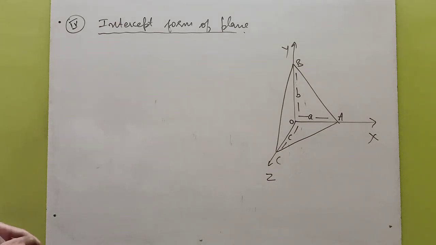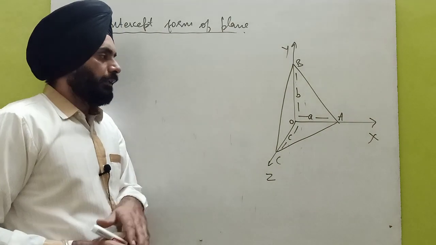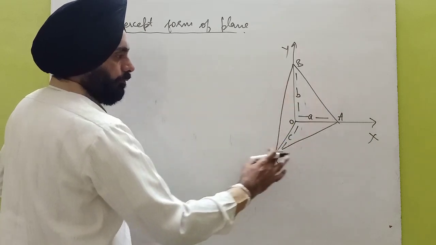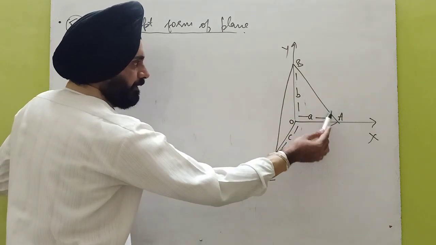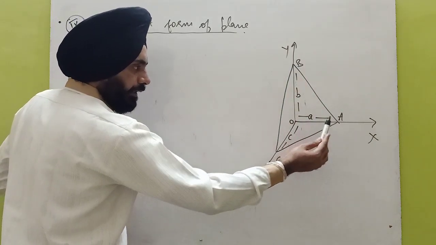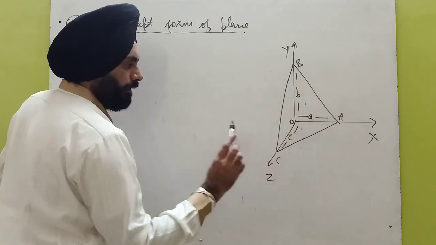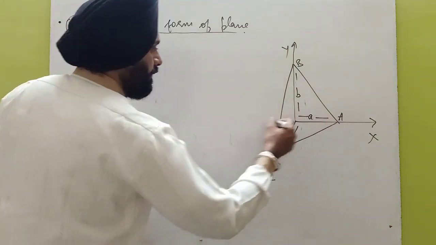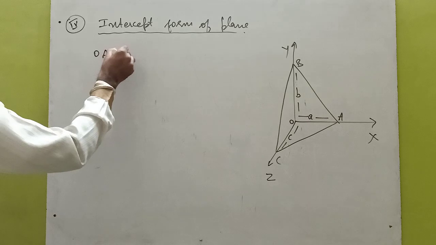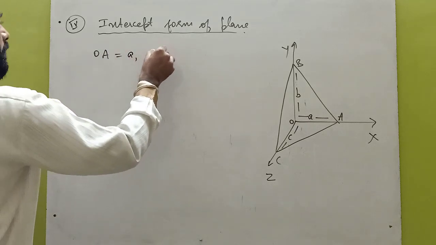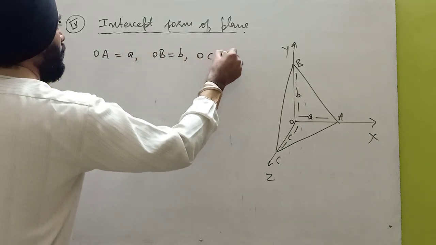Now the fourth type is the intercept form of the plane. Consider a plane which cuts all the axes, x-axis, y-axis and z-axis, at the points A, B and C respectively. Let us take the distances OA equal to small a, OB small b and OC equal to small c.